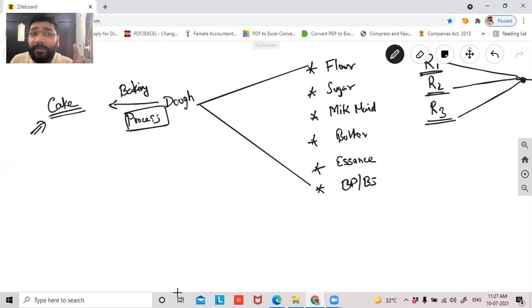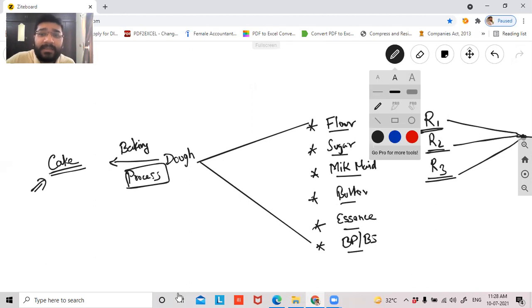You get the final product, cake, which has got its own independent identity. Now this is called as manufacturing. So in manufacturing, what is required, guys? You need raw materials. These are called as raw materials. Now what is this dough called as, guys? Can I say this is a semi-finished product?